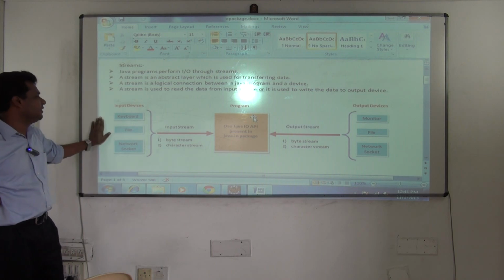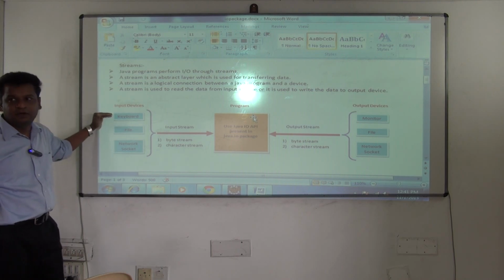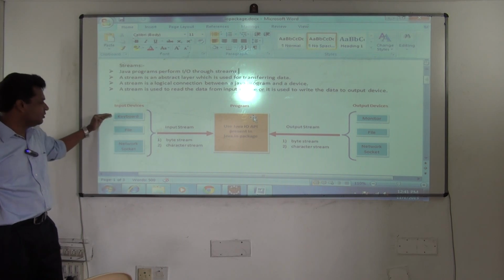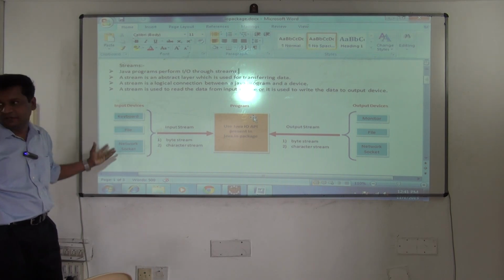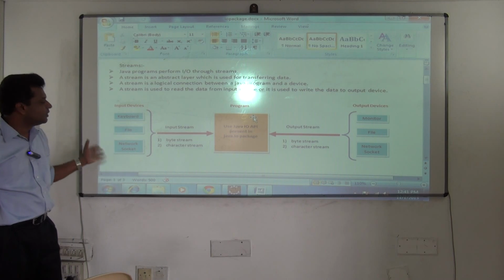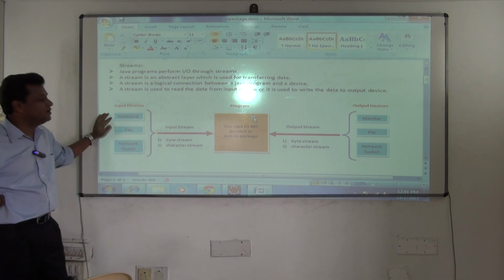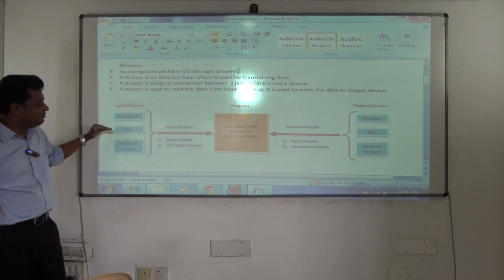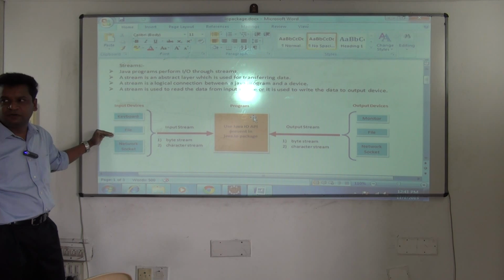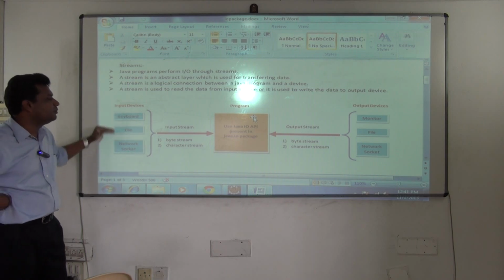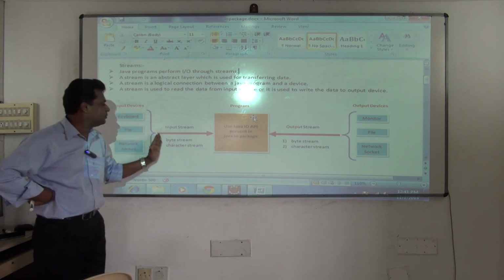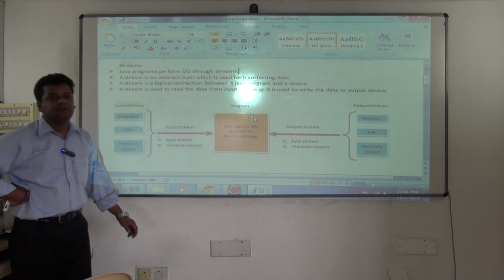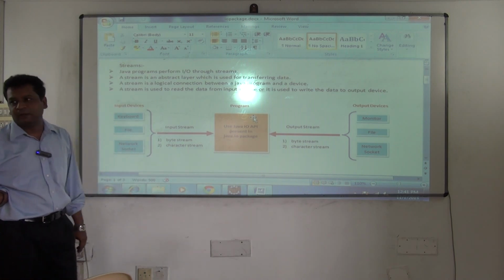Now see the diagram here very clearly. There are various kinds of input devices like keyboard input or file input or network socket. So these are the various devices. Till now in programs you are generally seeing what? Getting the value from the keyboard only. I'll show you how to read from a file also. So these are the different input devices. Once you get the input, where will it go? It will enter into your program.